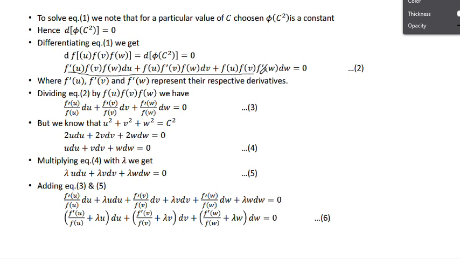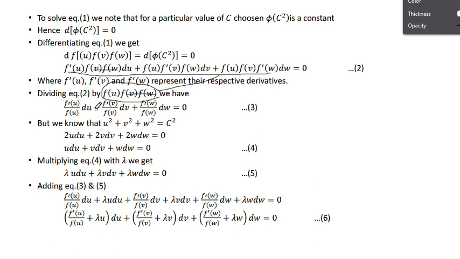Dividing by this value, we can separate the whole thing: this by this value, this by this value, and this by this value also. Now write it this by this. Then these two get cancelled. Why? Because here you have f only, but it is f dash. f and f dash cannot be cancelled. That is the reason. So what remains here? f dash of u by f of u into du.